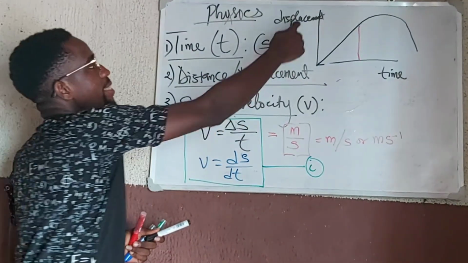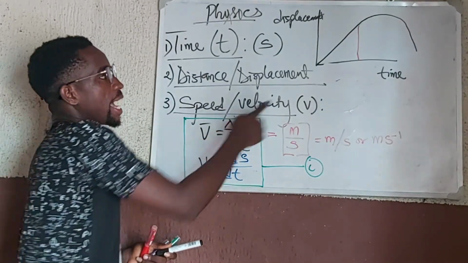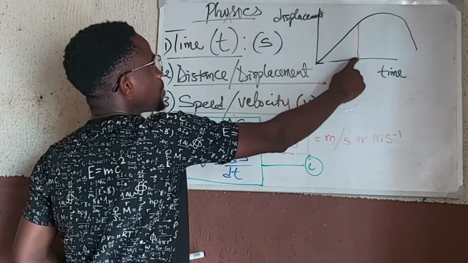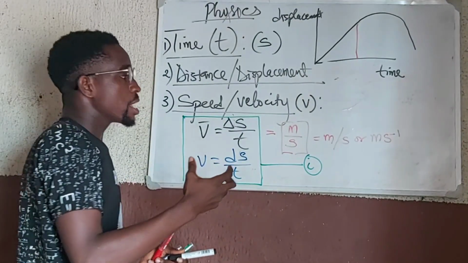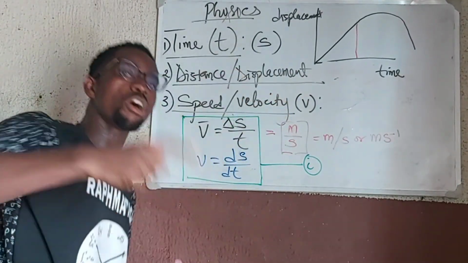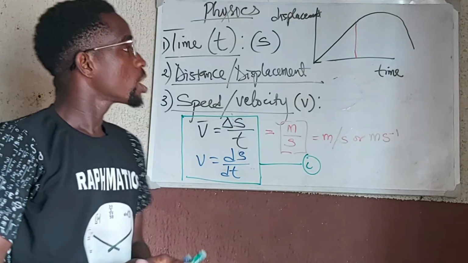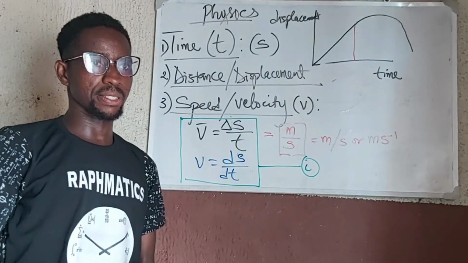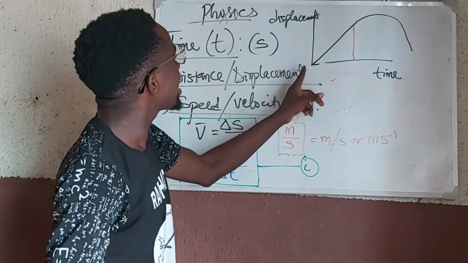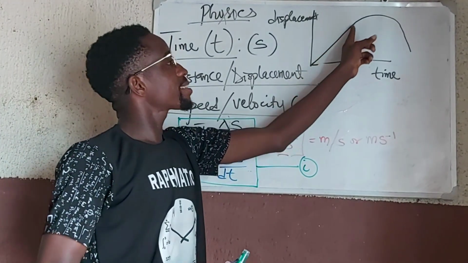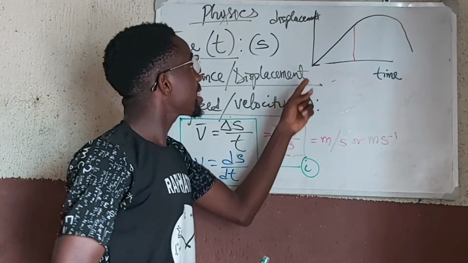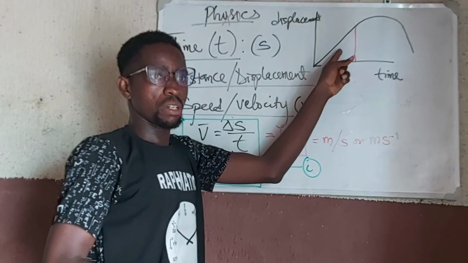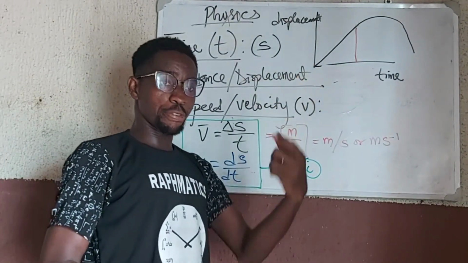Change in y in this case will give me the displacement, and change in x in this case will give me the time. So the slope of the displacement time graph, if I find the slope, will give me the velocity of that body. Now, at this point where I'm having a straight line, the implication is that the displacement is changing, but it is changing uniformly.